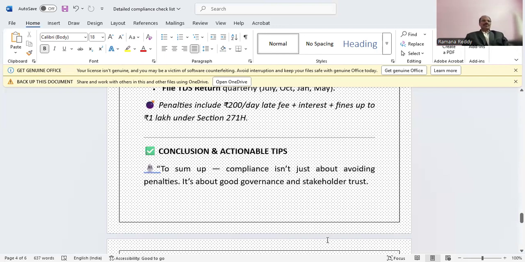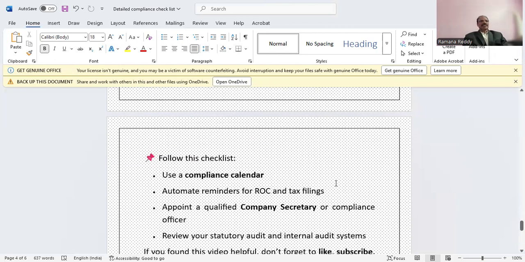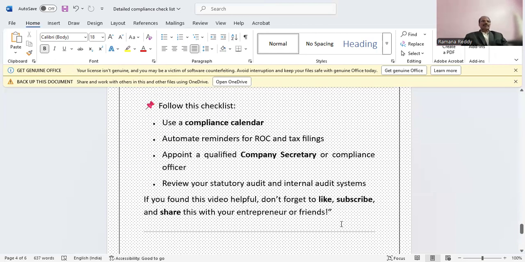So now the conclusion is that compliance is not just about avoiding penalties. It is good governance and builds stakeholder trust. So better follow the checklist: use a compliance calendar, automate reminders for ROC and tax filings, appoint a qualified company secretary or compliance officer, and review your statutory audit and internal audit systems.